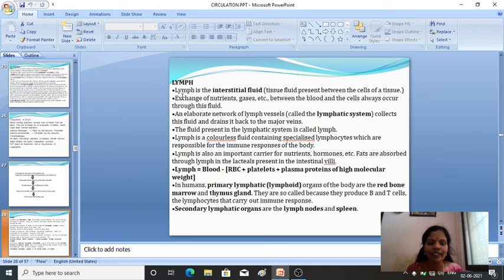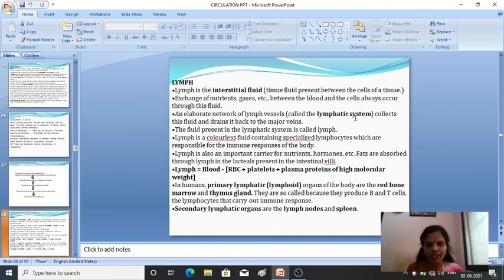Here you can see that the exchange of nutrients and gases between the blood and the cells will always occur through this fluid only. So what's the function of this lymph? Exchange of nutrients and gases takes place between the blood and the cells through this lymph. Then the elaborate network of lymph vessels is known as the lymphatic system.